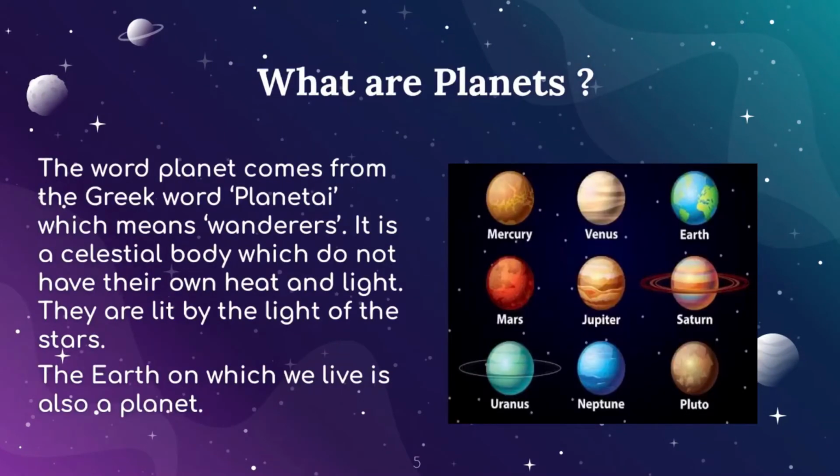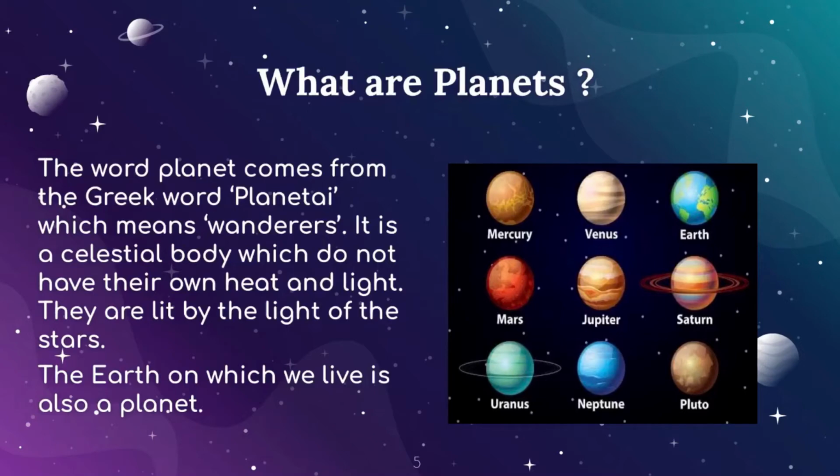Yeah, so now we will discuss planets. In the beginning of the video, we talked about celestial bodies. So planets are also celestial bodies only. The word planet comes from the Greek word planetai, which means wanderers. So these are the celestial bodies which do not have their own heat and light. So basically they are lit by the light of the stars. And the earth on which we live is also a planet.